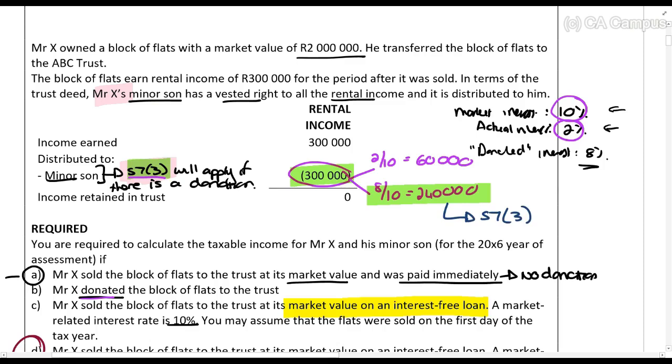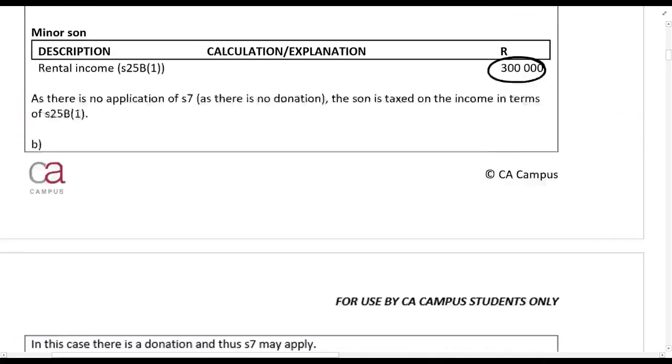And this is what I'm saying to you guys also, that I mentioned in the beginning of this lecture example. This is what students quite often struggle with. Very seldom is this taxed and tested in this way. Right, so 2 out of 10 is not a donation, 8 out of 10 is a donation. So this 240,000 rands is the amount that the donor can be taxed on under section 7.3, 240,000.